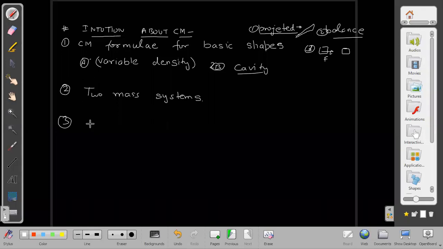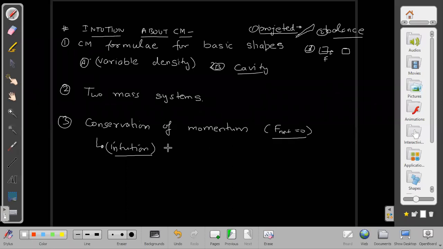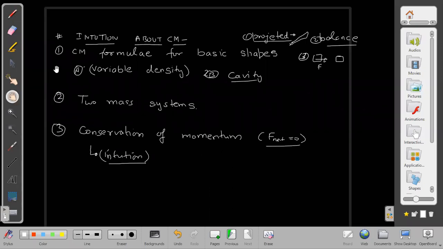One, two, three. Three is, then I will switch on to conservation of momentum. And in conservation of momentum, first of all, I will again develop the intuition only: what kind of cases we encounter where we have to apply conservation of momentum, when do we have to apply it, when net external force is 0. These things I will be explaining. So starting from the first, I will come back to this maybe to see again what our plan was, and according to that only I will work.